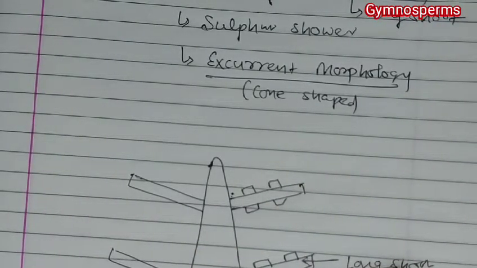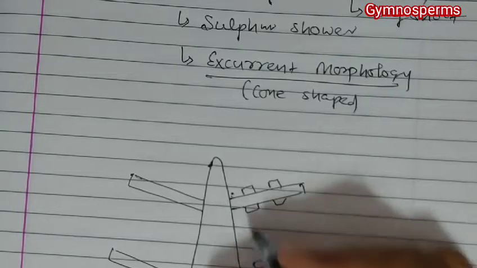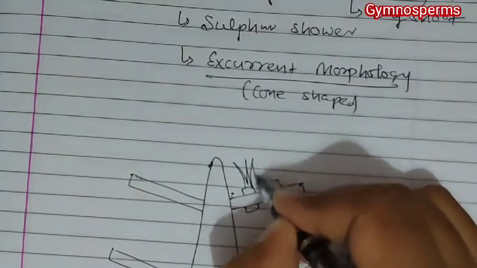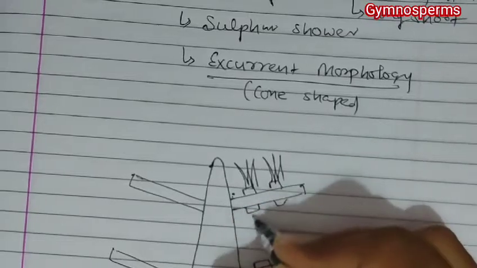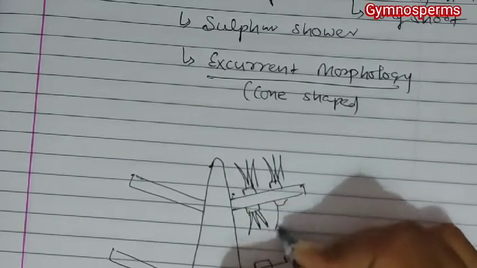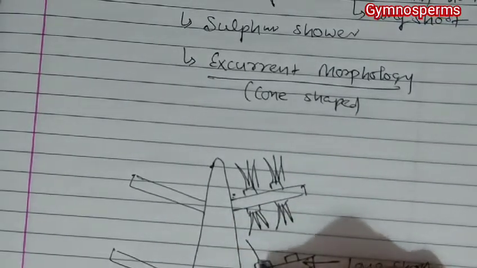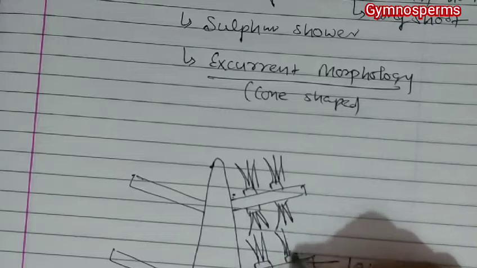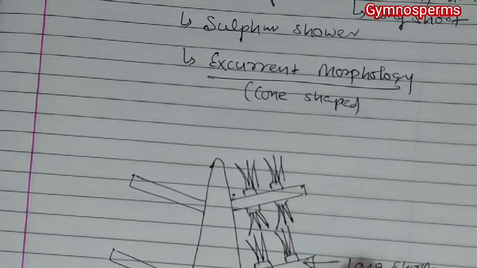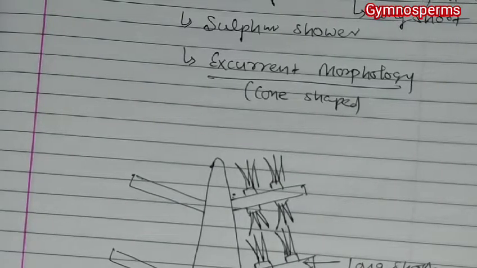Over the dwarf shoot, needle-shaped leaves originate.